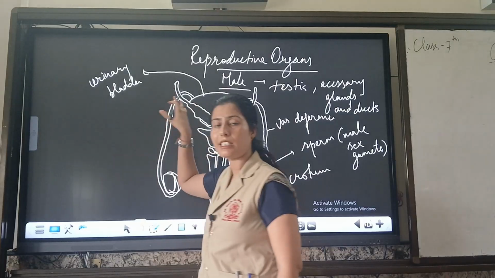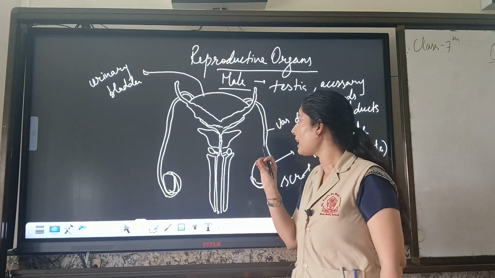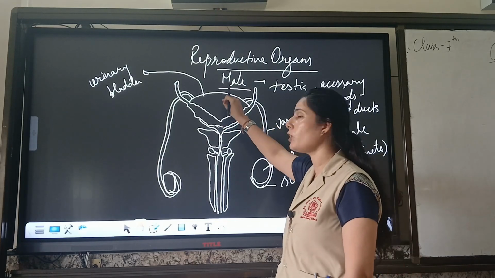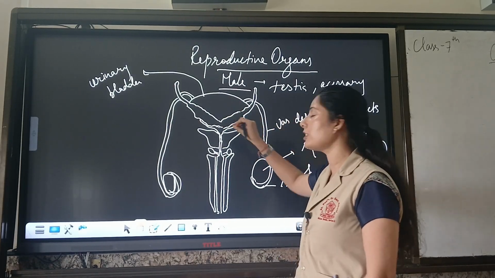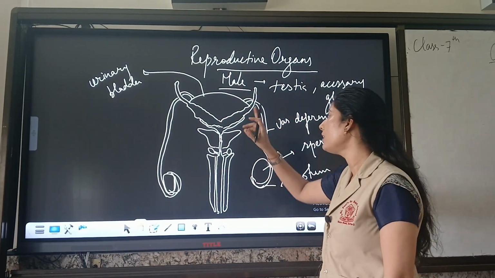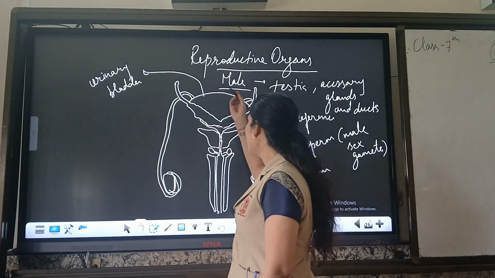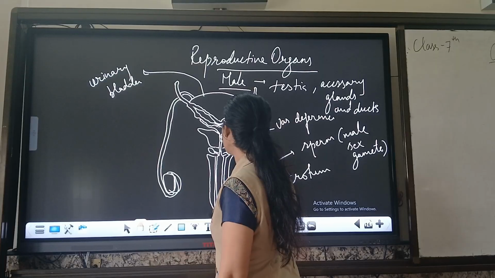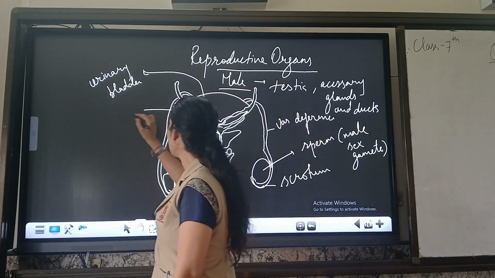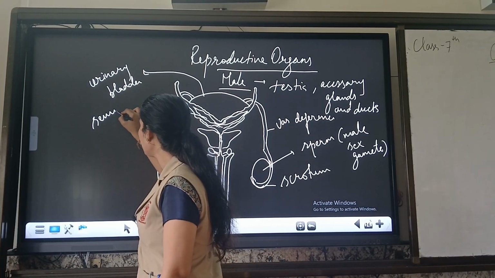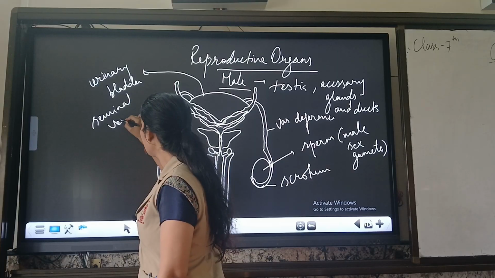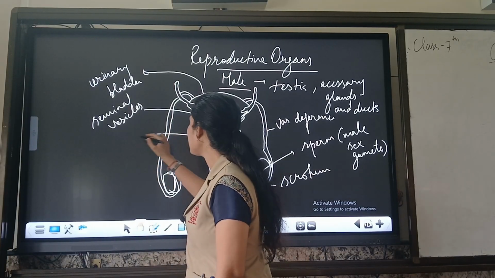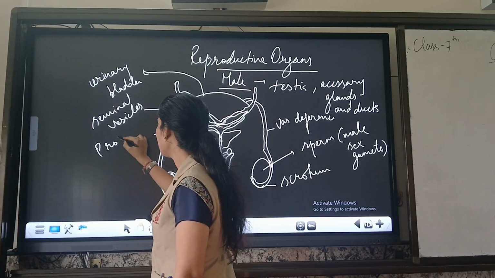We have already discussed this urinary bladder in the excretory system of human beings, because this is the only part which is a common passage for urination and the passage of sperm. From here there is a gland present which we know as an accessory gland. This is called the seminal vesicle. Below the seminal vesicle there is the prostate gland.